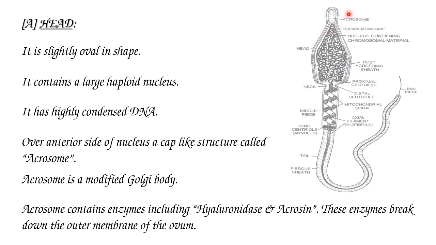This acrosome contains hydrolytic enzymes including hyaluronidase and acrosin. These enzymes are helpful to break the outer membrane of the ovum during fertilization.